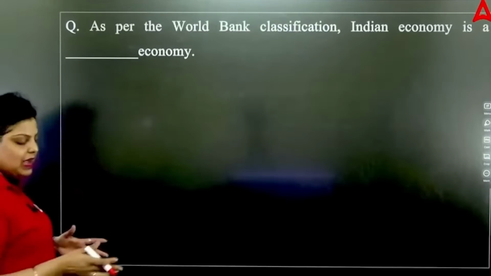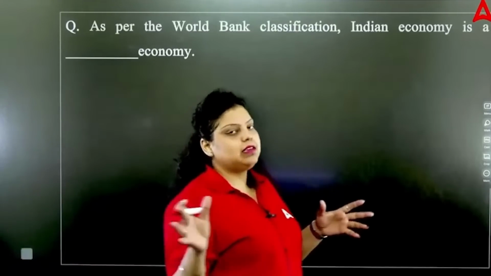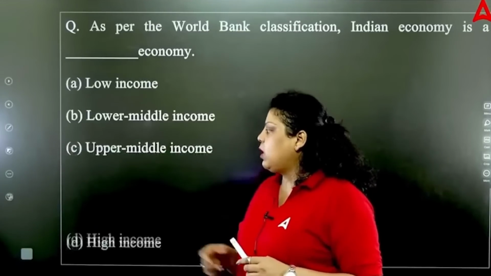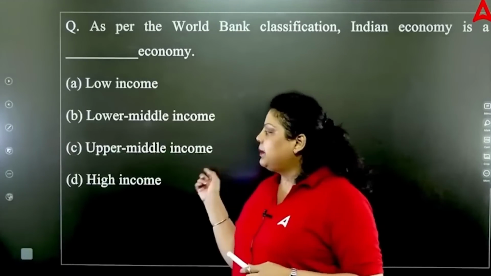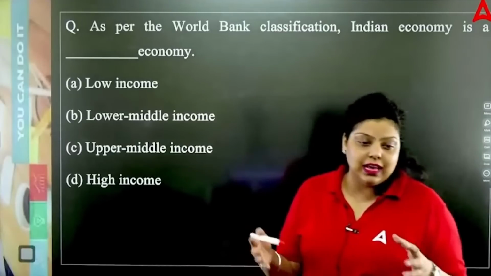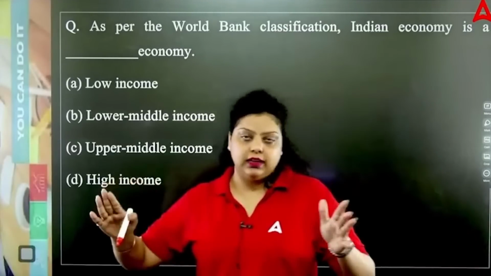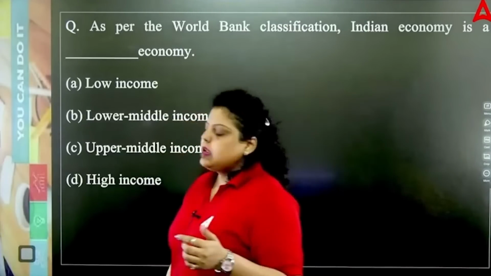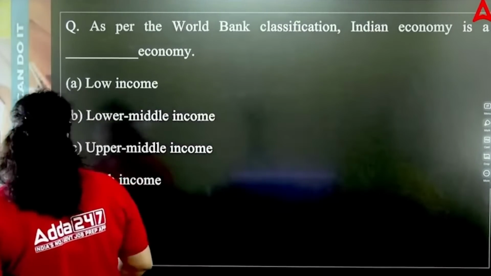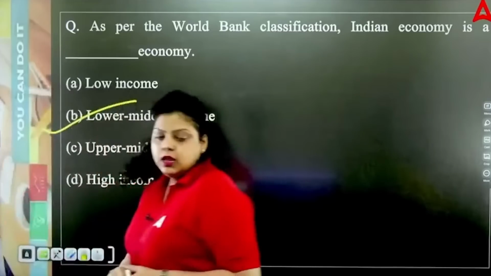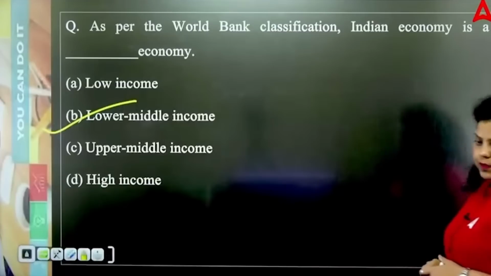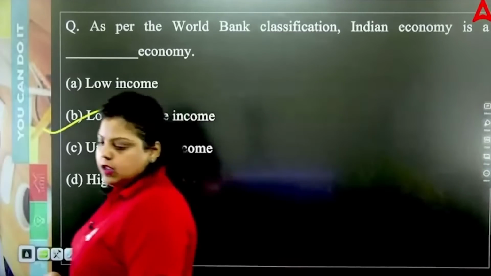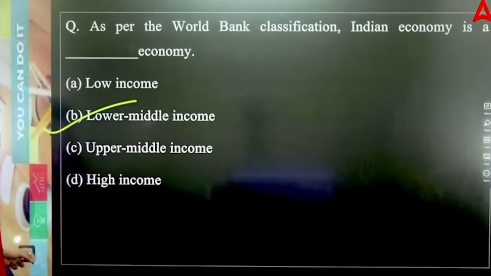So we know World Bank is an international organization. It classified the economies on the basis of the per capita income. On the basis of the per capita income, World Bank has classified economies into 4 categories. That is low income, low middle income, upper middle income, or high income. Out of these 4, India, as per the per capita income study, got the lower middle income category. India comes under what? Lower middle income category. Okay, so right answer will be your B option.